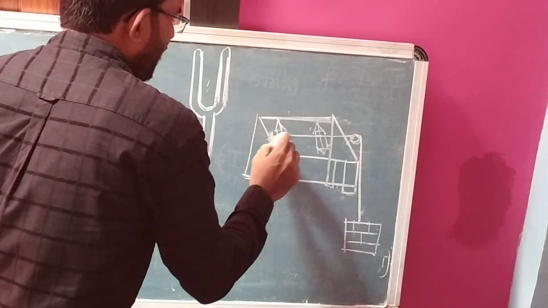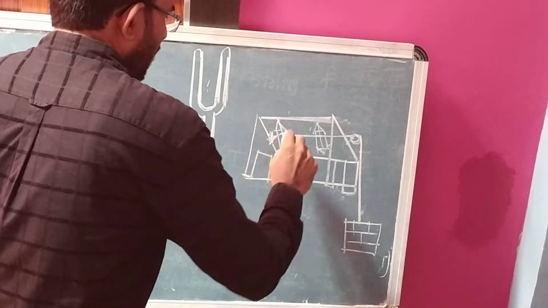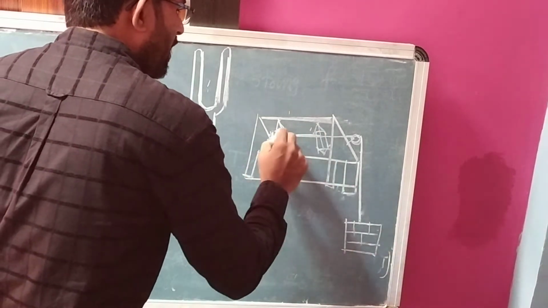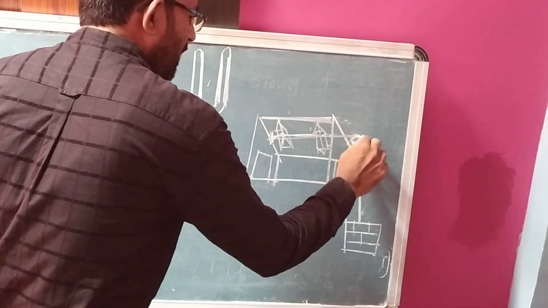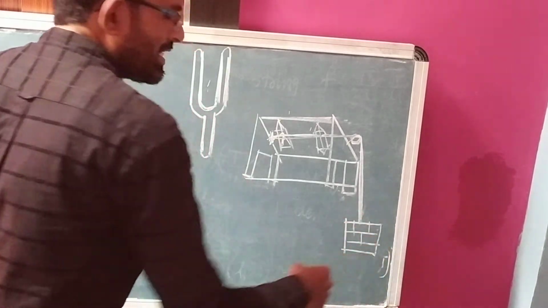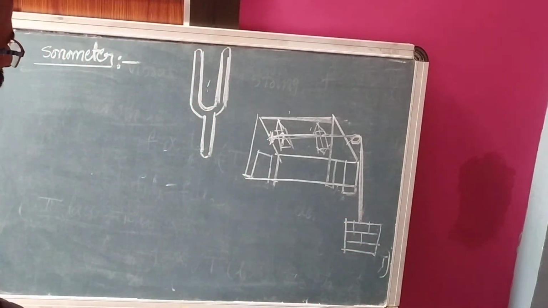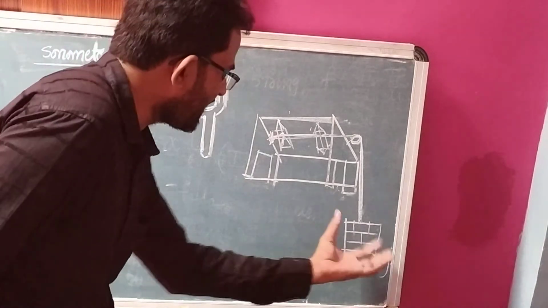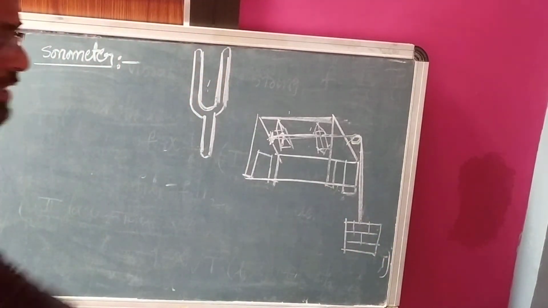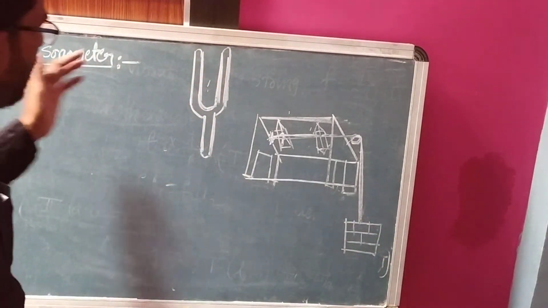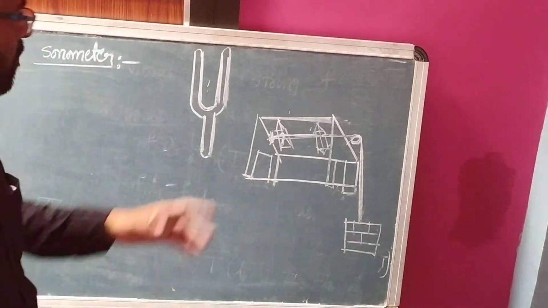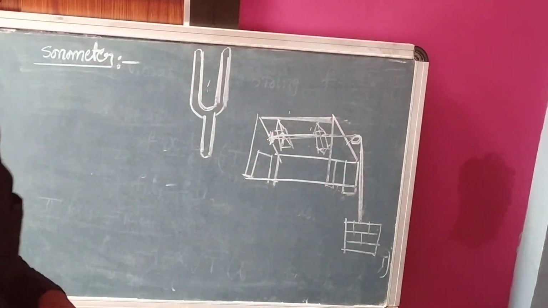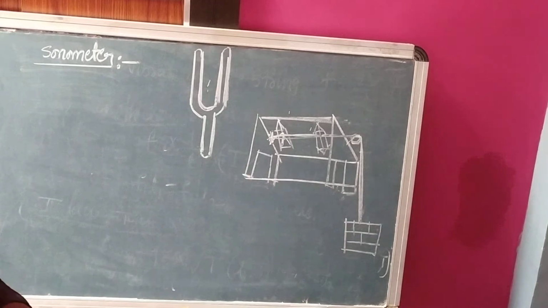The other end of the string is passed over the bridges and over a pulley, and the other end is attached to certain weights. When the weights increase, in a resonance apparatus, in a sonometer, we can observe the loss of vibrations in the string.